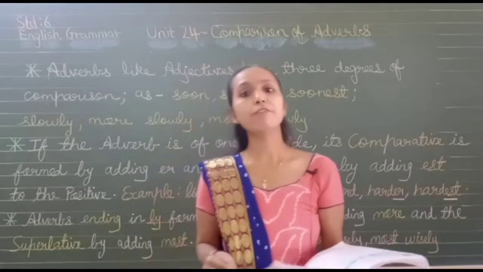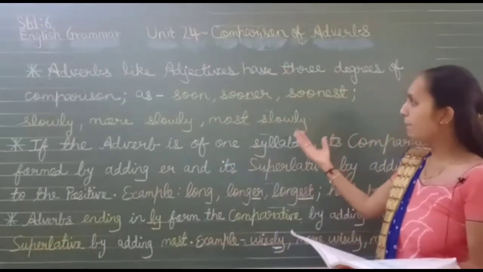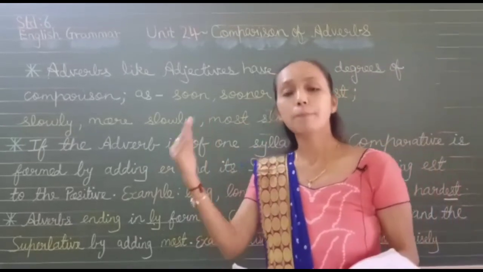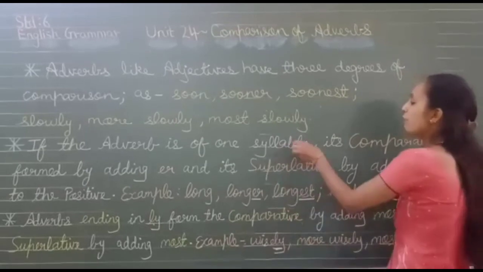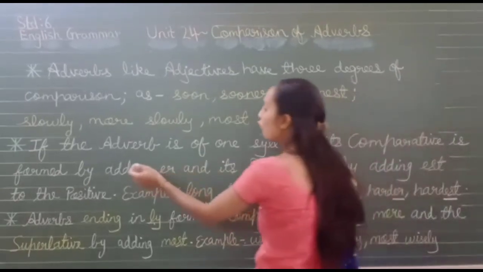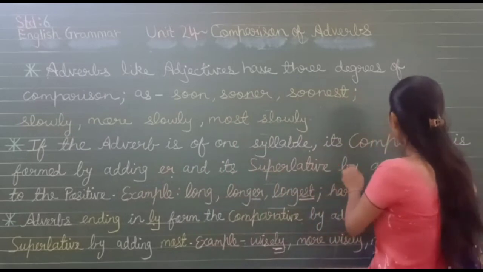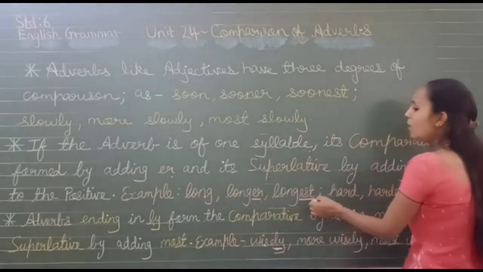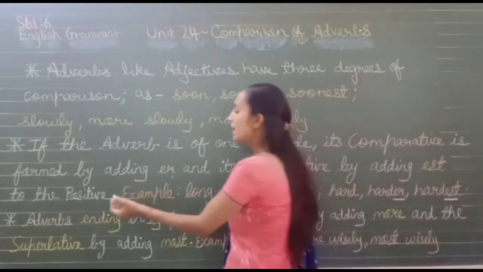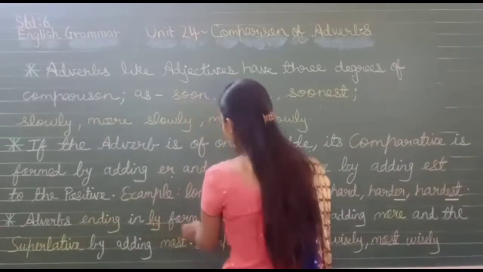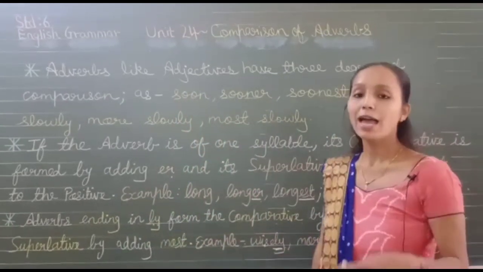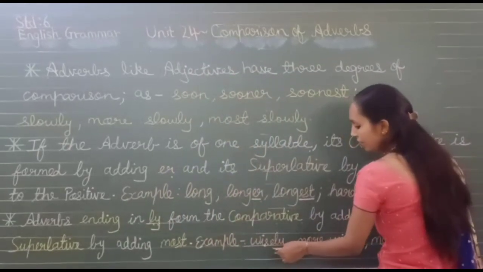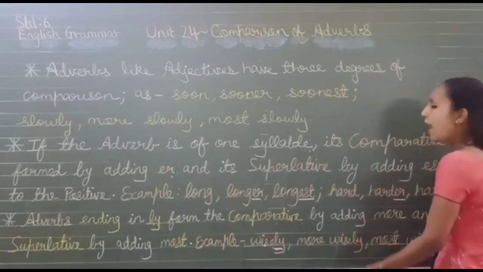So here children, we finished this lesson. It's a short lesson. Remember that adverbs like adjectives have 3 degrees of comparison: positive, comparative and superlative. If the adverb is of one syllable, its comparative will be formed by adding er and superlative by est. Example, long, it's a one syllable word, so comparative longer, superlative longest. Second rule is that adverbs which end in ly form the comparative by adding more and superlative by adding most. Example, wisely, ly is at the end. So more wisely and most wisely.